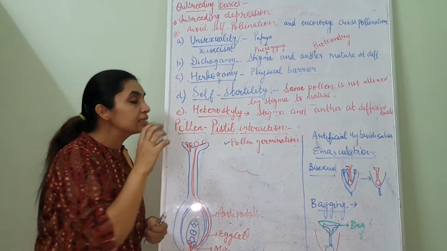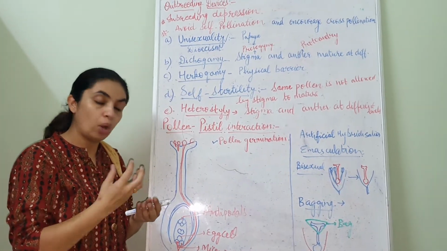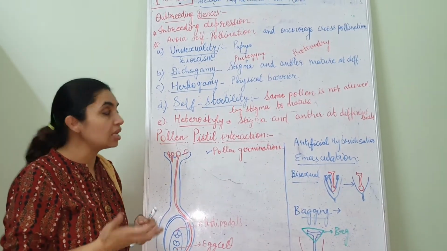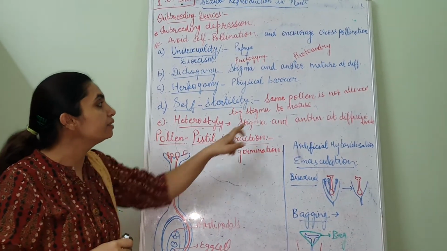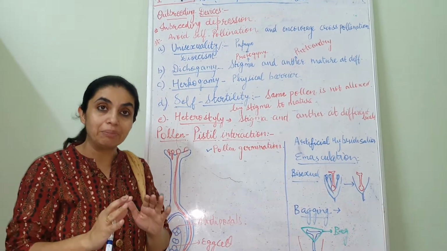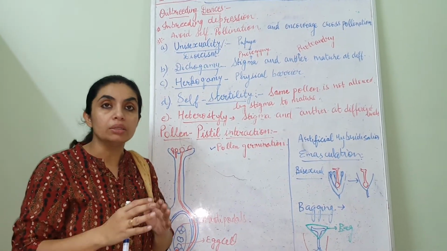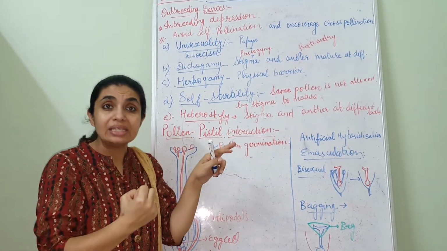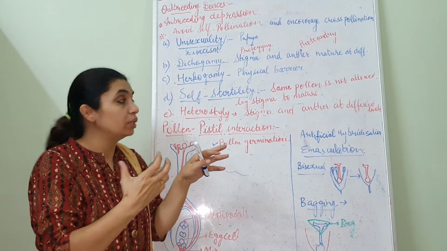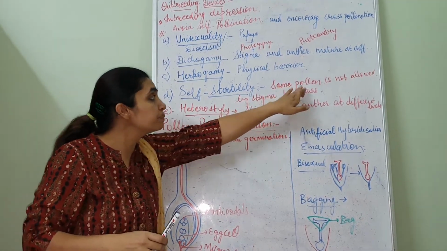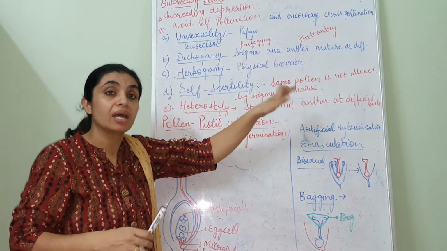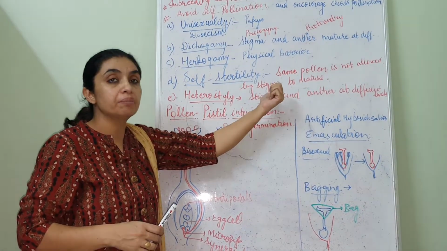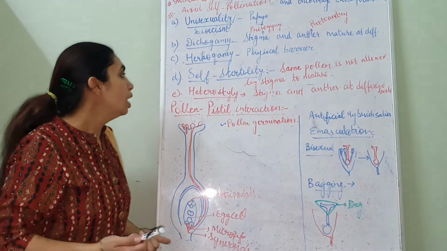Self-sterility means some pollen grains of the same flower, or the same plant, are not able to pollinate the stigma because the stigma is not receptive for the pollen of the same flower. Hence the same pollen is not going to pollinate the stigma, so self-pollination will be avoided.